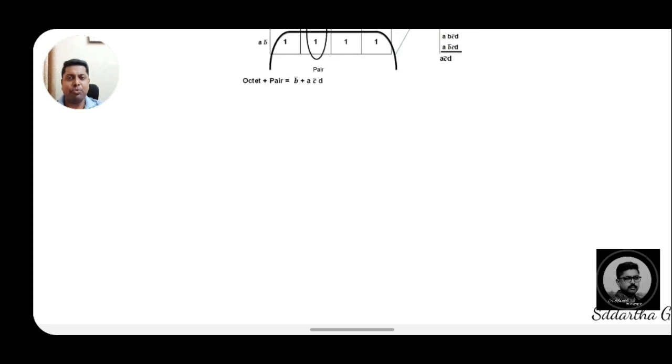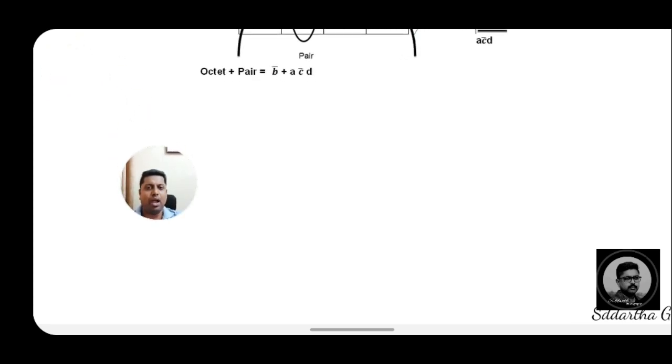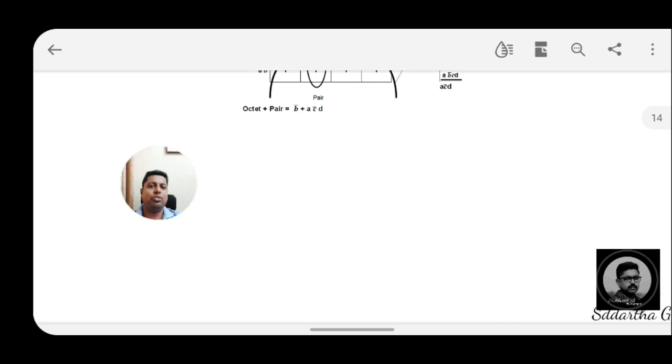So now I am showing that 2 and 5 marks questions will come, how the questions will come and how the formats will come based on this.